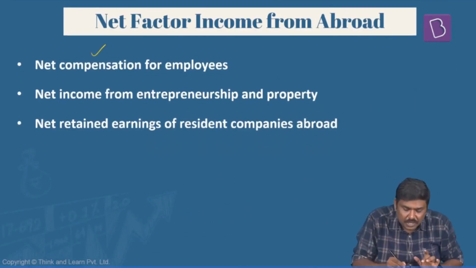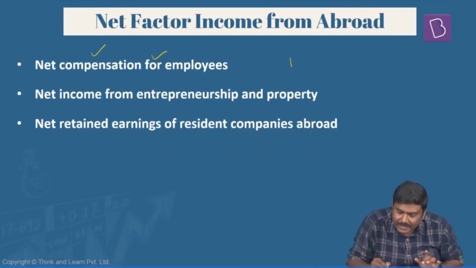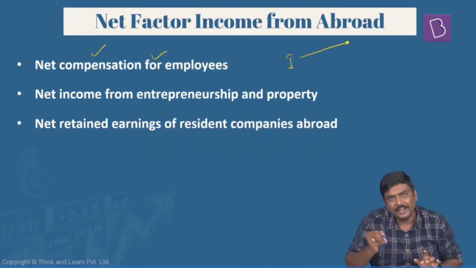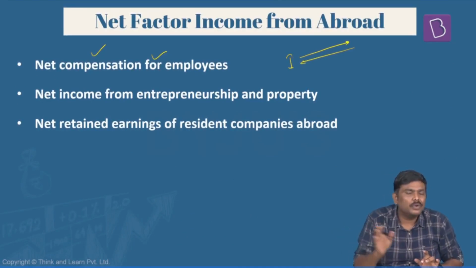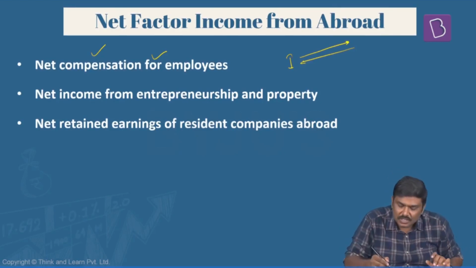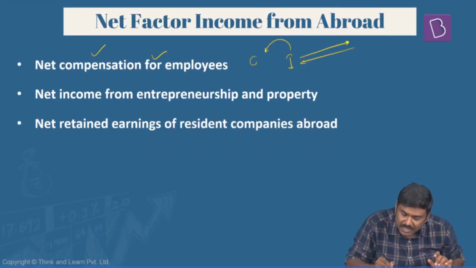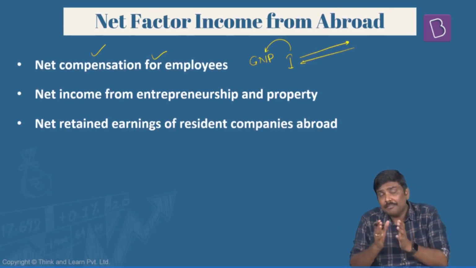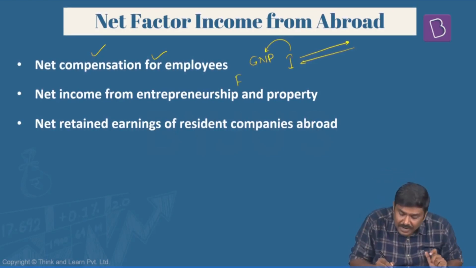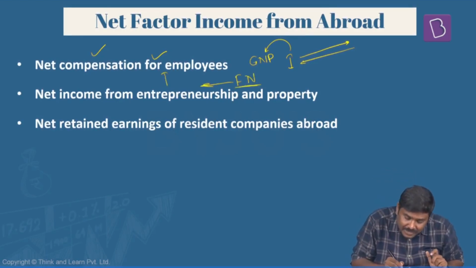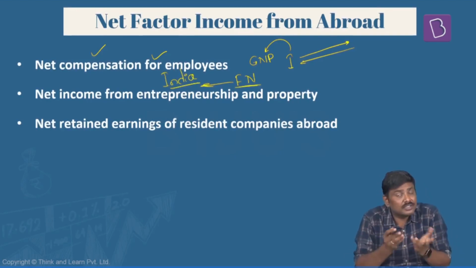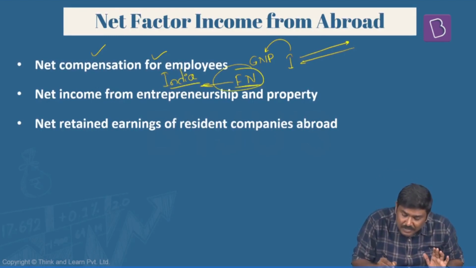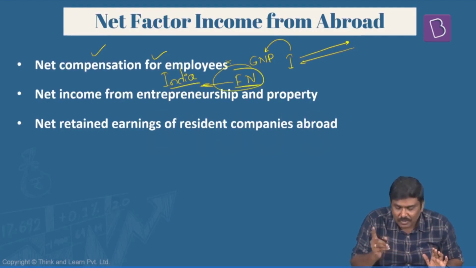The compensation earned by the employees. The Indian citizens who have moved outside India are earning compensation and will come back to India, let's say within 1 year. So this will become part of India's GNP. But at the same point of time, there are foreign nationals who are working in India for a shorter duration, let's say 3 months, 6 months, whatever it is. They're also earning salary. So can this be part of India's GNP? Absolutely no.